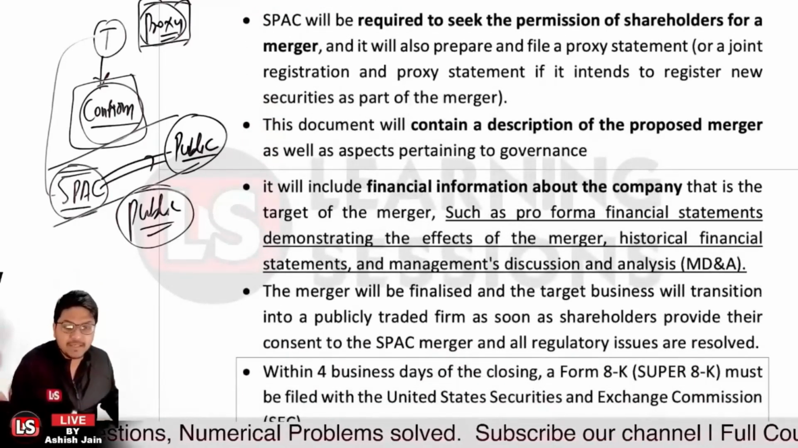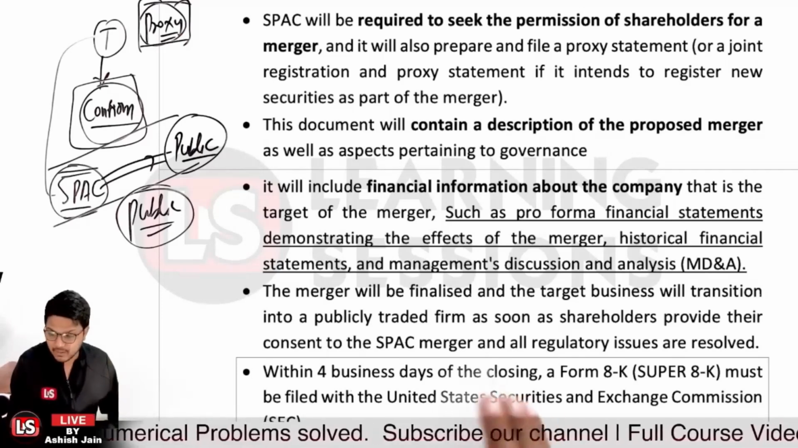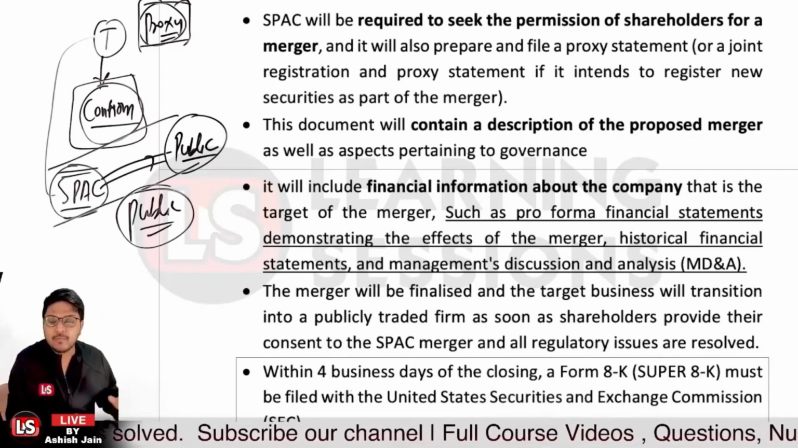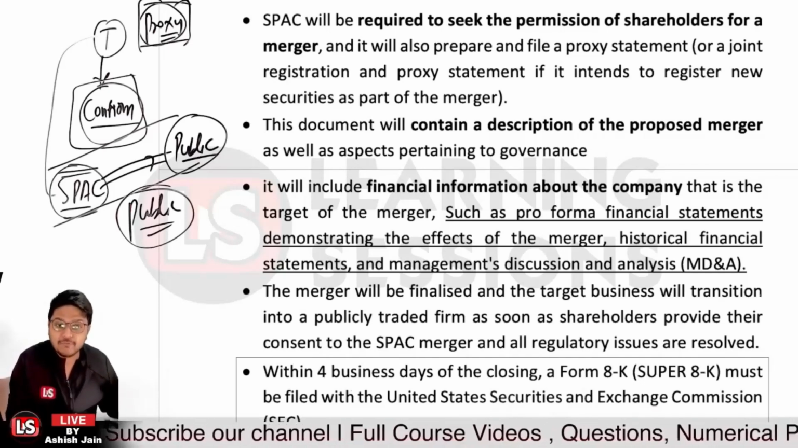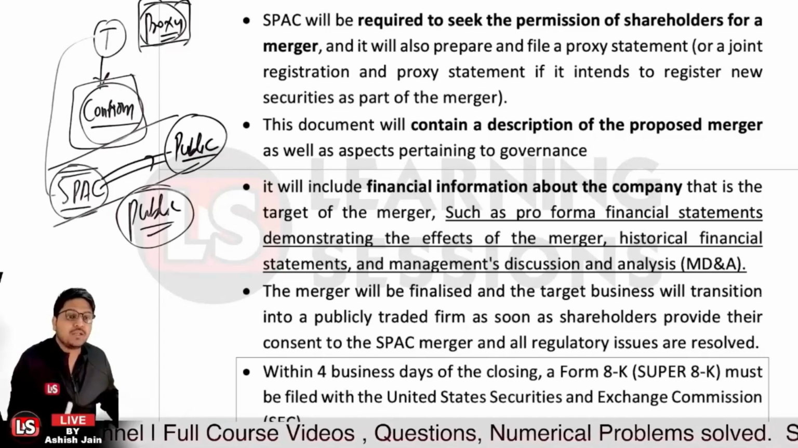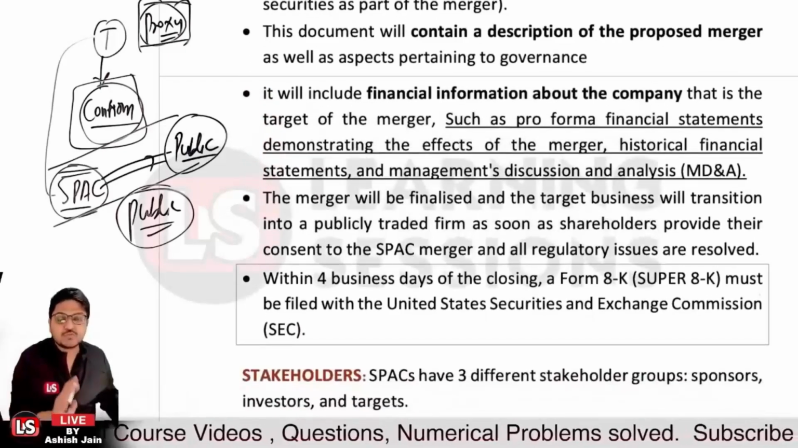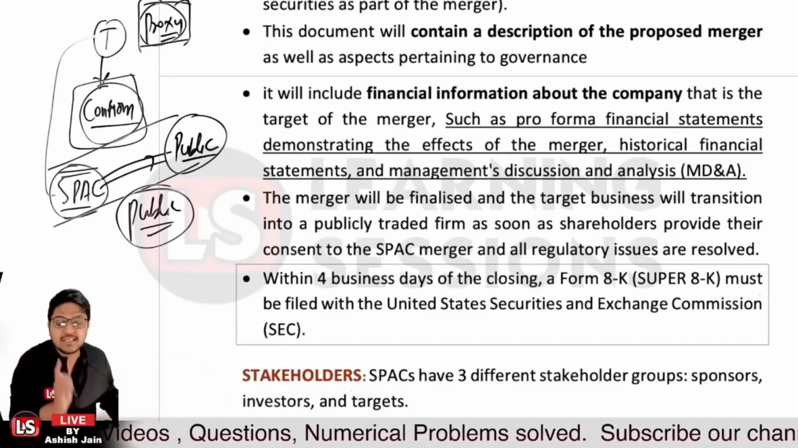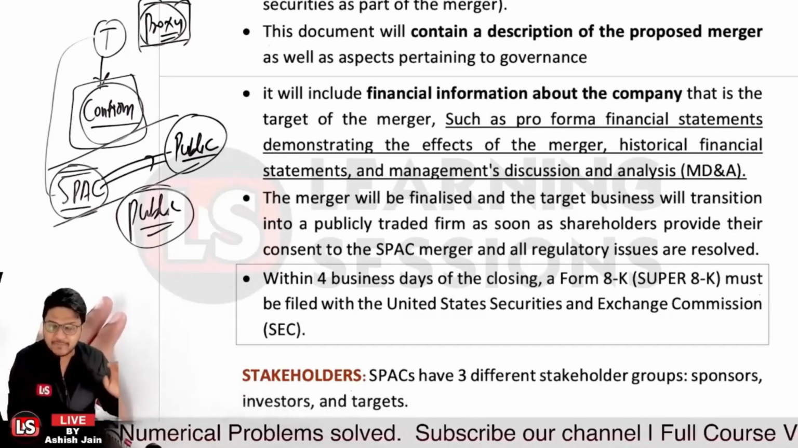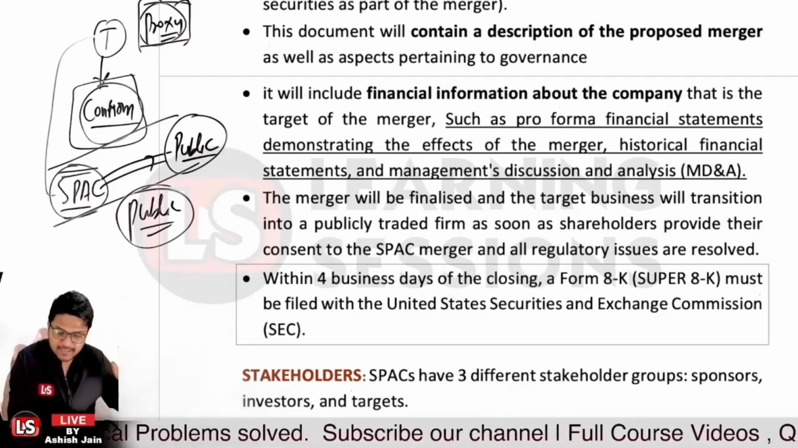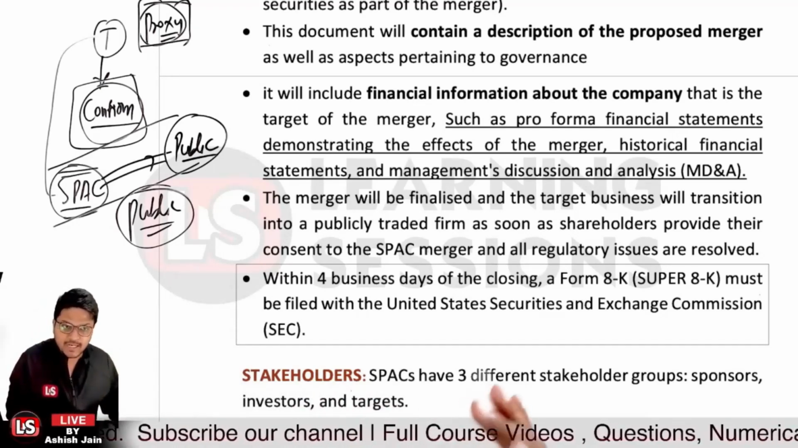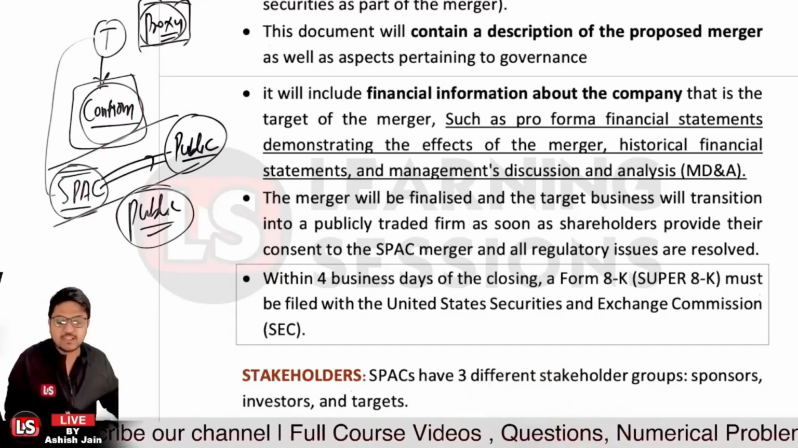SPAC is now a public company, and within 4 business days of closing, after the merger, a Form 8-K or Super 8-K must be filed with the SEC, the United States Securities and Exchange Commission. It is to be filed after they have completed the regulatory compliances and finalized the transaction. So within 4 days, the filing of Form 8-K or Super 8-K is to be done with the SEC, right?